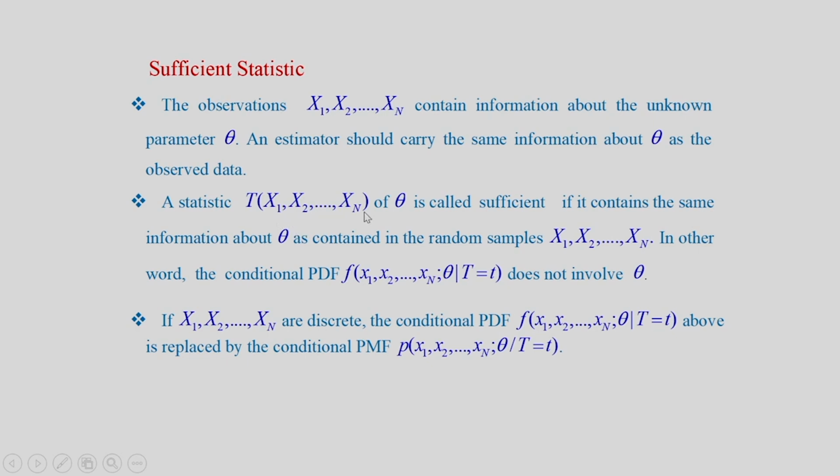So, if this conditional PDF does not involve theta, then we will say that this statistic T of x1, x2 up to xn is sufficient. Now, in the case of discrete random variables x1, x2 up to xn, the conditional PDF above is replaced by the conditional PMF.